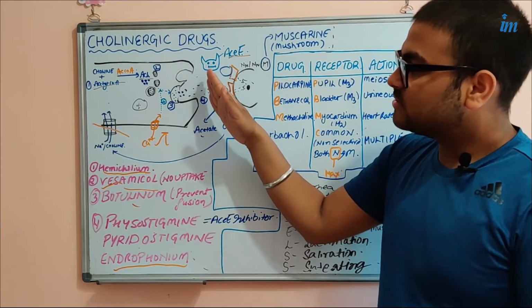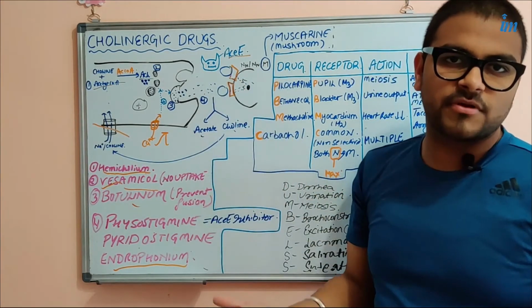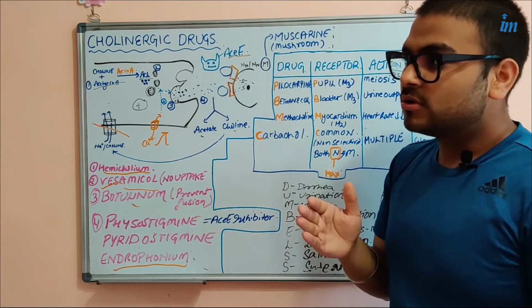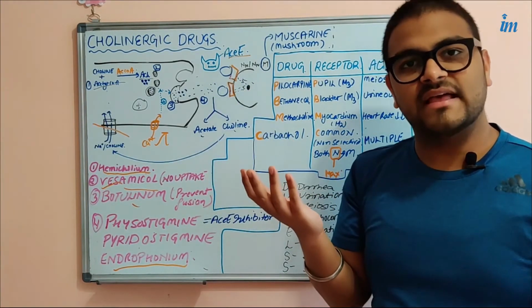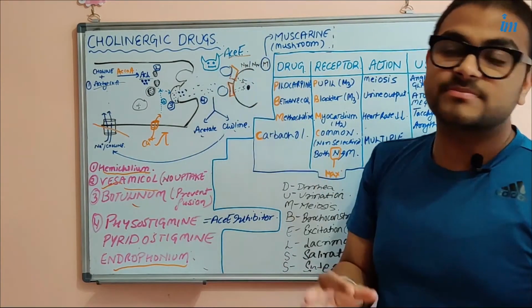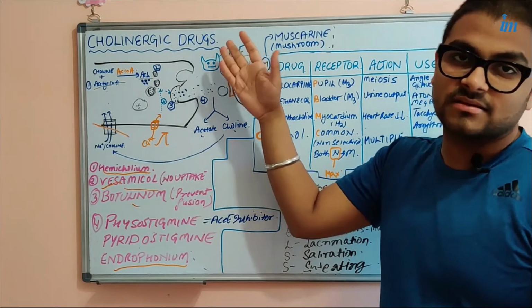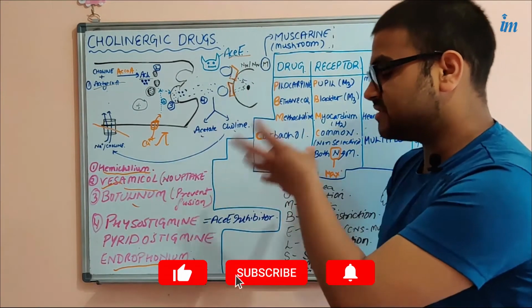So synaptic cleft में ज़्यादा acetylcholine है, मतलब कि the effect is going to be pronounced, it will be more. So you are mimicking the action of acetylcholine, or increasing the action of acetylcholine, but not directly, this is indirectly, by blockage of this ACE enzyme. Okay, so this is how this process happens.